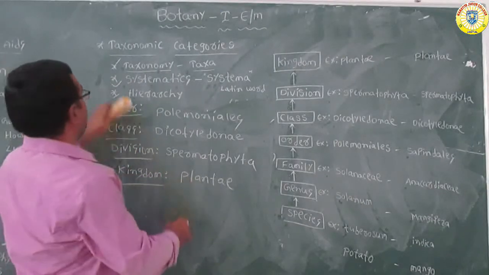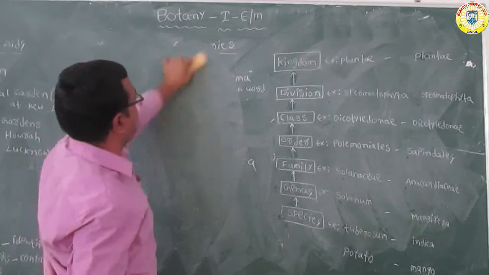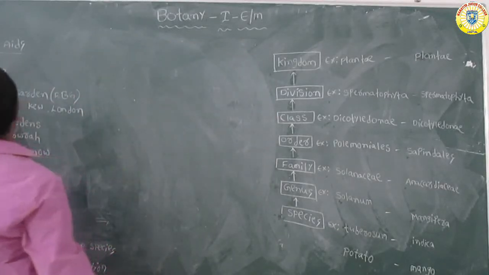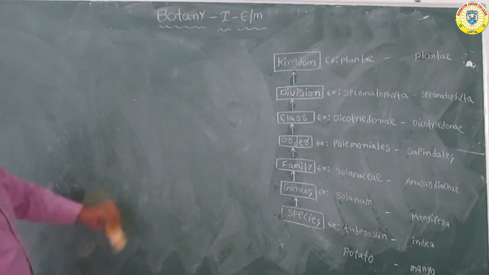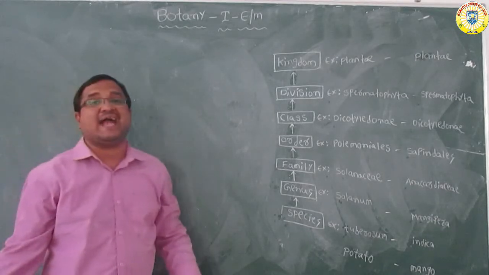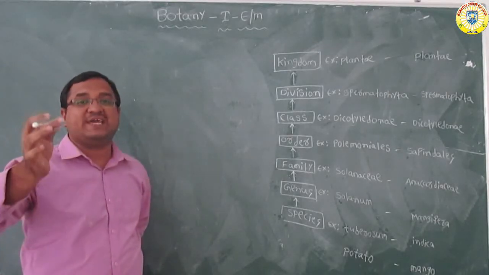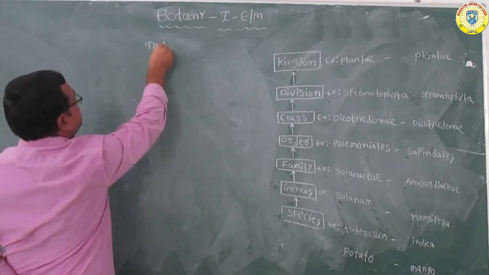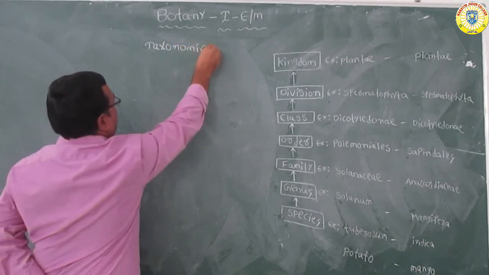Next topic, after taxonomical categories, the last topic: taxonomical aids.